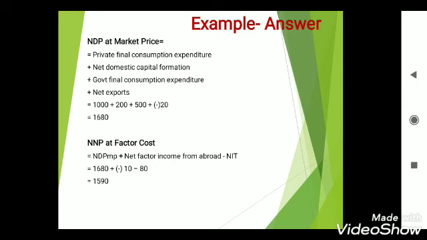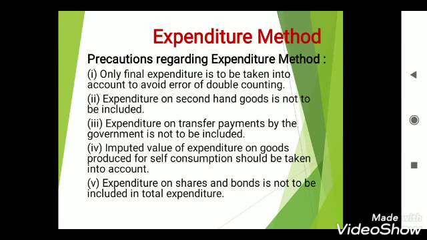Second, expenditure on second-hand goods is not to be included. It means expenditure on purchasing or selling of old goods or used goods will not be included in this method. And third is expenditure on transfer payments. That means any kind of income or payment made by a government without rendering any services is called transfer payment.